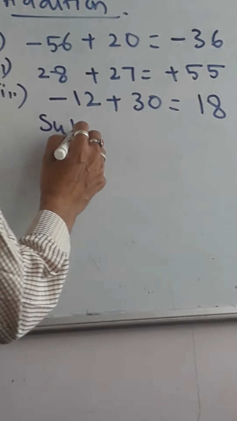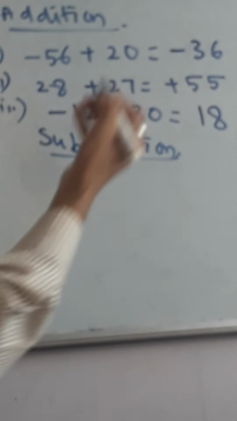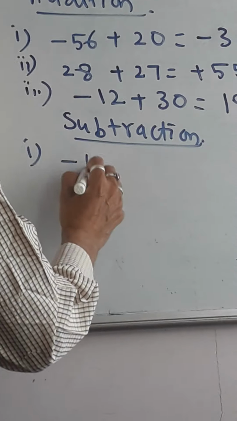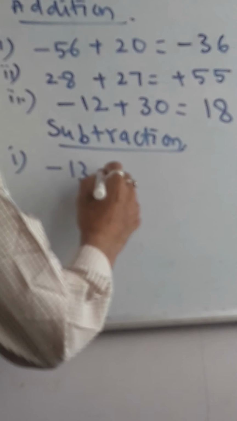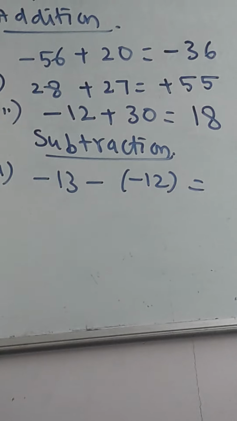Now let us also see another example in the case of subtraction. In the case of subtraction, let us see how it will come. First example, suppose minus 13 is there, that you are subtracting with another minus number, minus 12. Now what will happen?